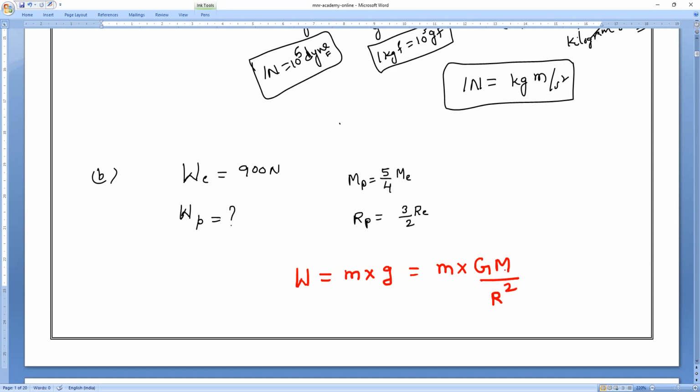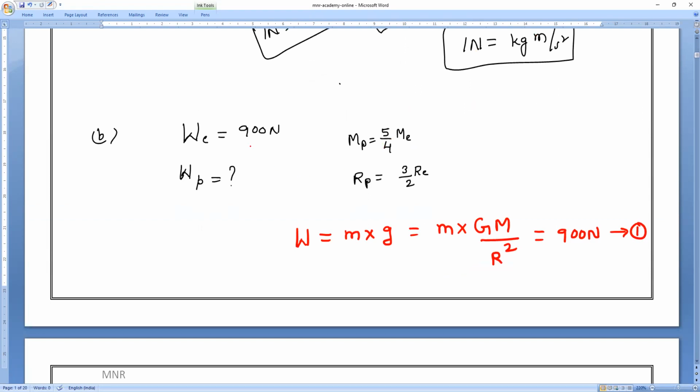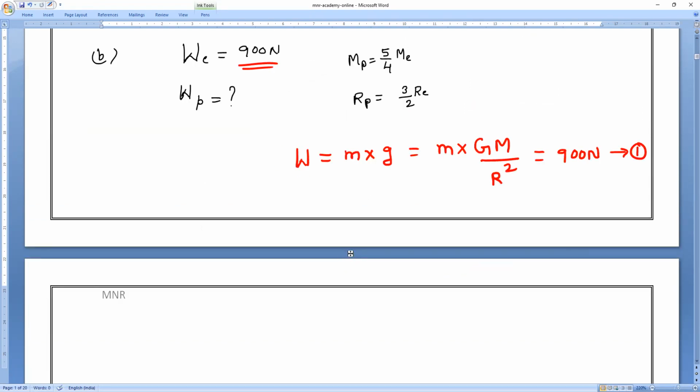Divided by R square. Any problem? Okay, clear. Which is equal to how much? Which is equal to 900 Newton. Equation number 1. Any problem? Clear, everybody? Yes, sir. That's what they have given, correct? In the given question, weight on Earth is equal to 900 Newton. Understood? Yes, sir.